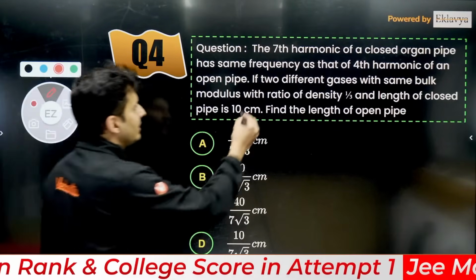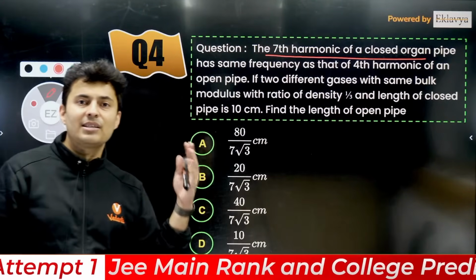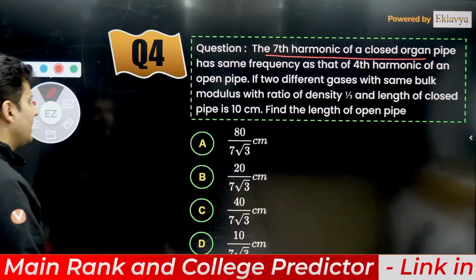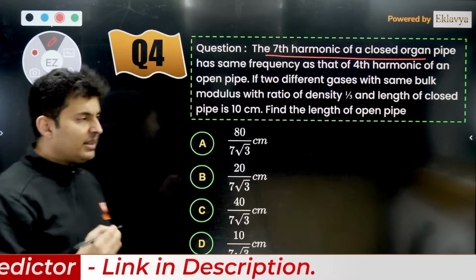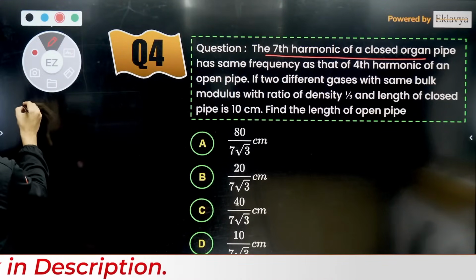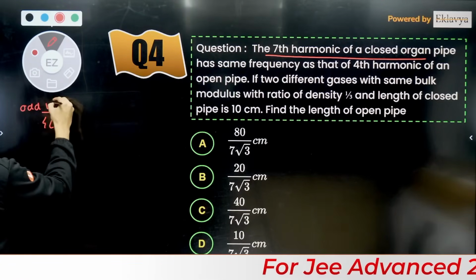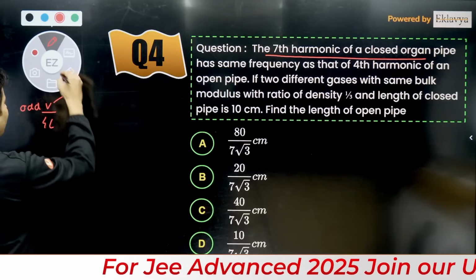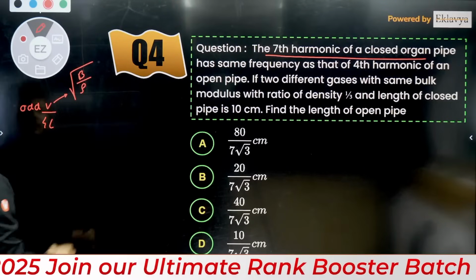First of all, let's talk about the 7th harmonic of a closed pipe. When I say closed pipe, it means it is closed on one side, open on the other side. So 7th harmonic, my dear warriors, the odd harmonic. So odd number times V by 4L, that's the formula. And velocity is nothing but the square root of bulk modulus by density.